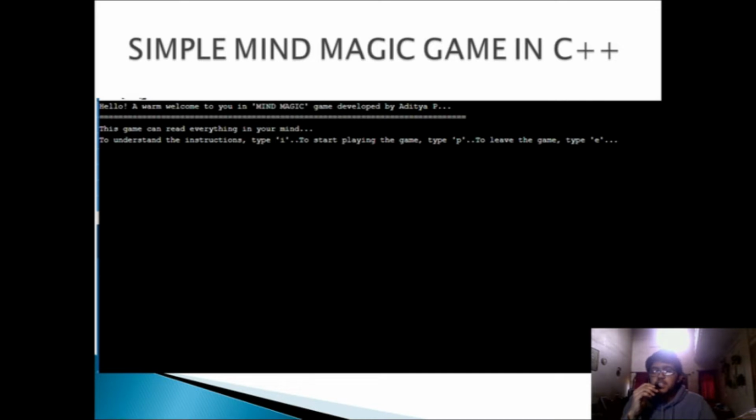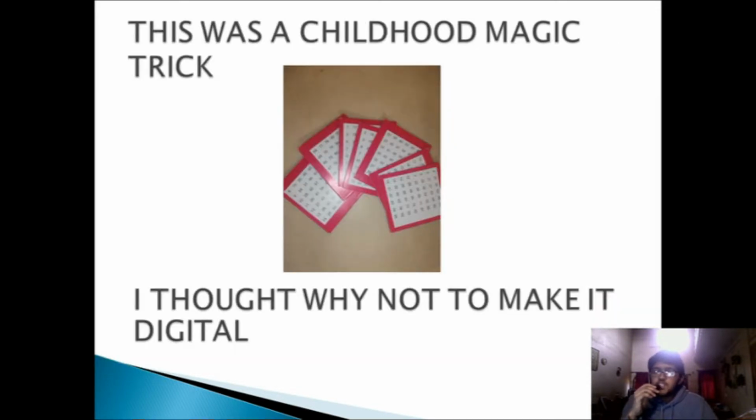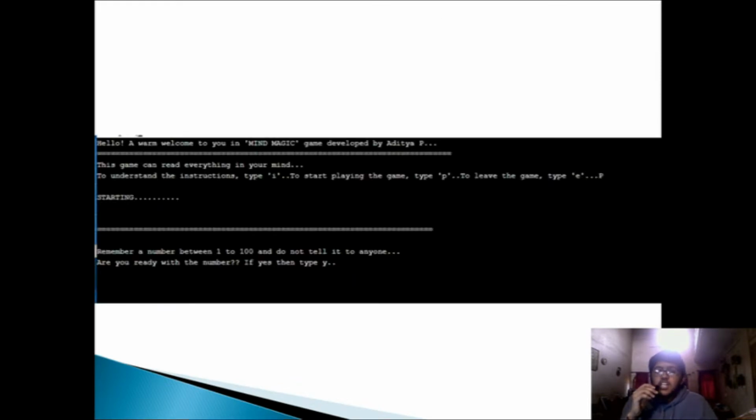Actually, this was a childhood magic trick which I used to perform with the cards, so I thought why not make it digitally in C++. So this is the game which I have developed in C++. The game asks the user to choose a number between 1 to 100 in his mind.